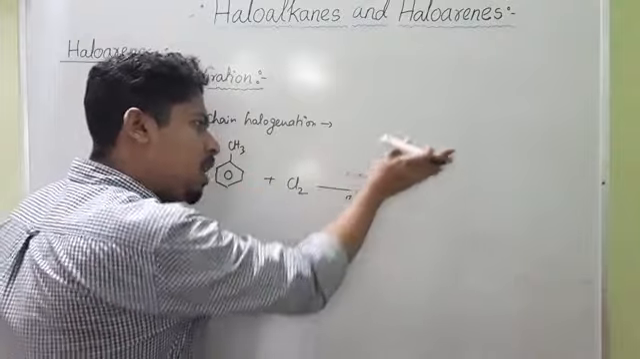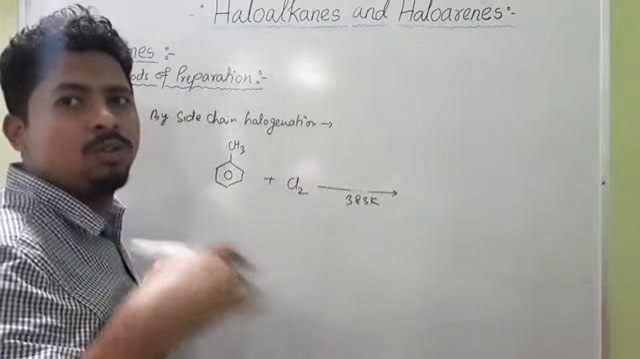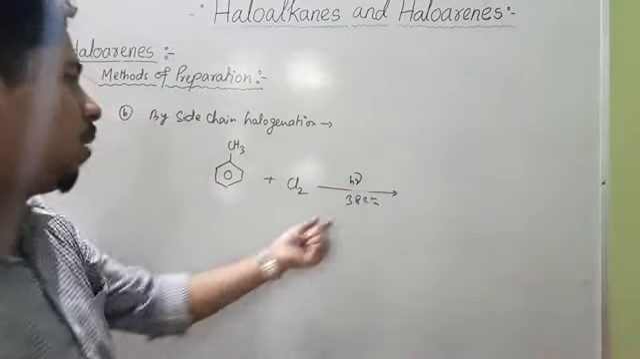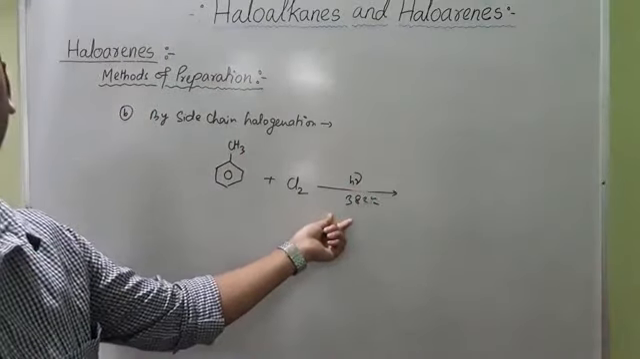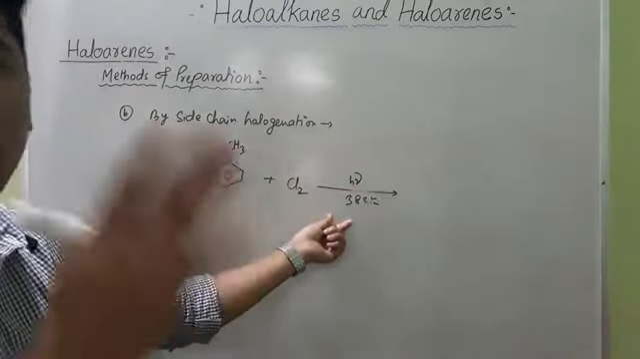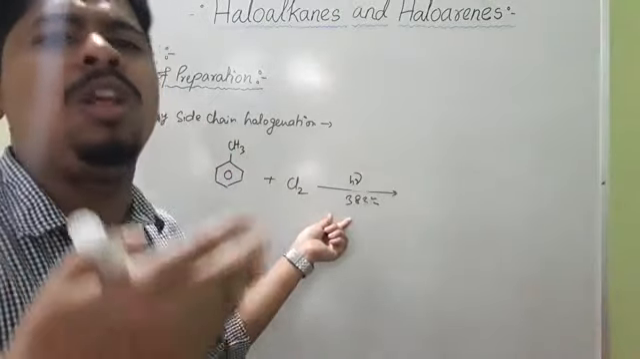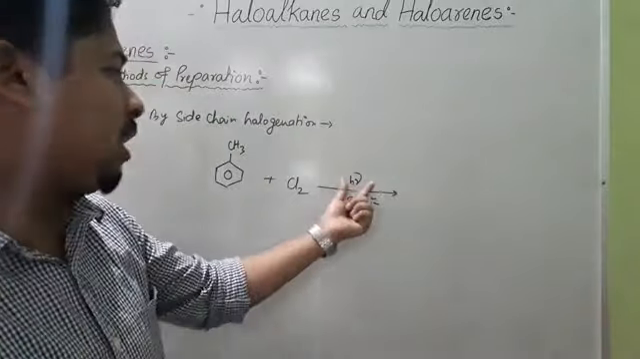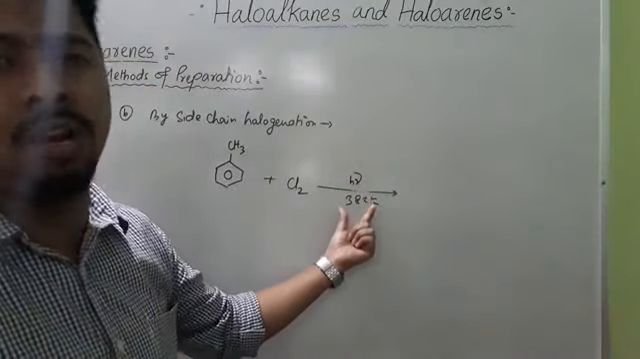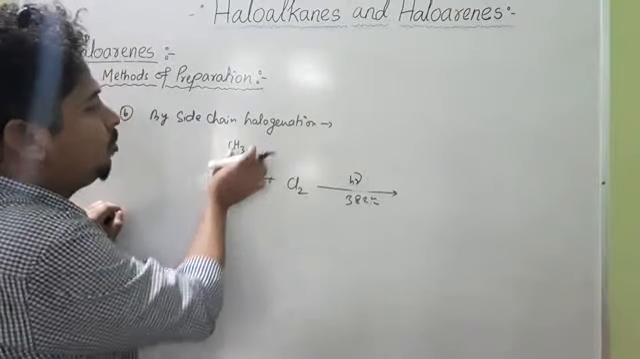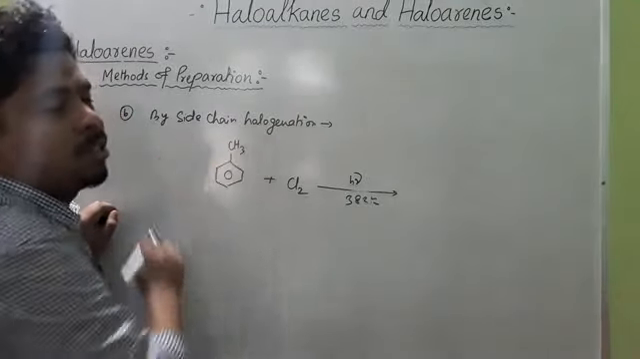But if the reaction condition is different, if this reaction is performed in presence of light, then side chain halogenation takes place. There is no nuclear halogenation. This nuclear halogenation will take place only in presence of anhydrous AlCl3 or FeCl3, or in presence of a Lewis acid. But if you use this condition, then side chain halogenation takes place, meaning the halogen will be substituted to the side chain of this benzene, that is in this CH3.